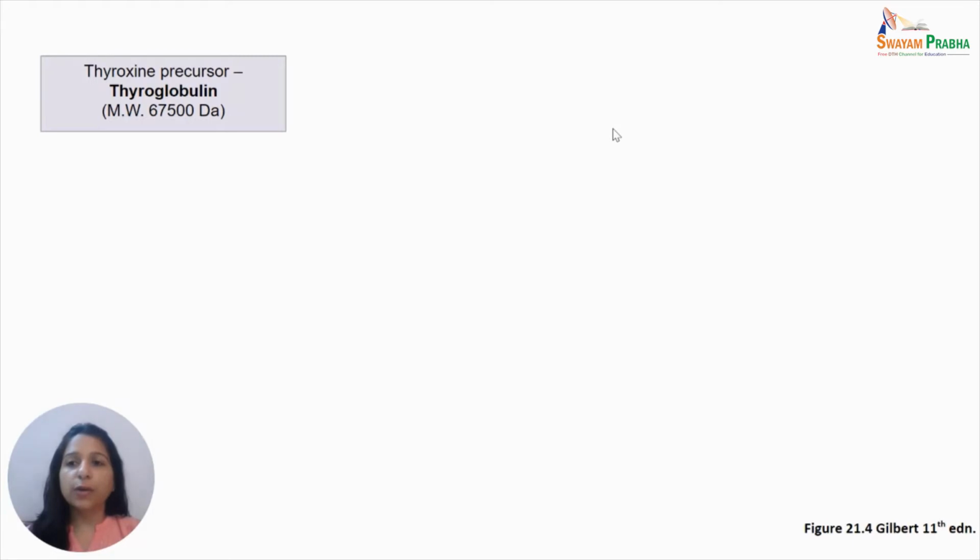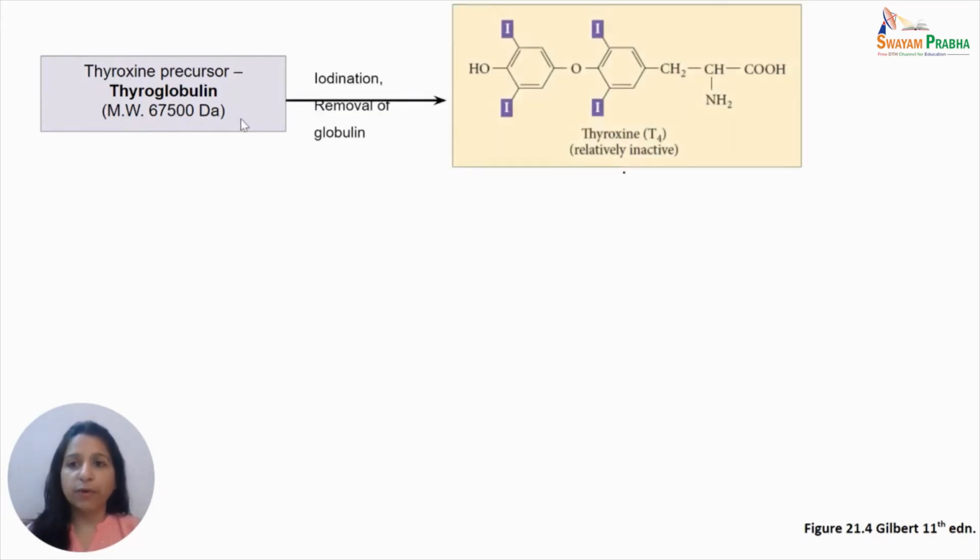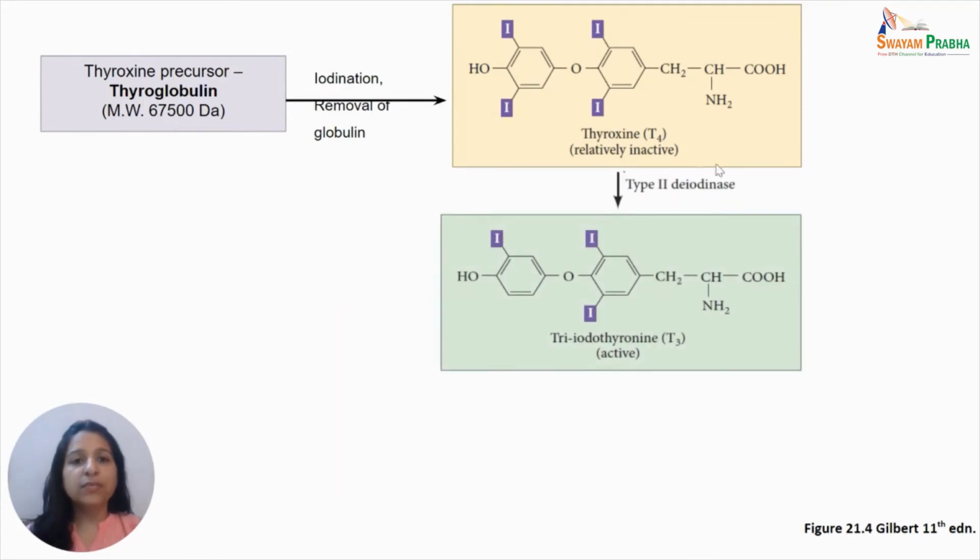The precursor for thyroid hormones is the thyroglobulin, which has got a molecular weight of 67.5 kilodalton. Now, removal of globulin from the thyroglobulin precursor, as well as its iodination, converts it into the hormone thyroxine. Thyroxine is further acted upon by type 2 deiodinase enzyme, which cleaves off one iodine atom from the outer ring of T4 to convert it into a more active form, that is the T3 hormone or the triiodothyronine.